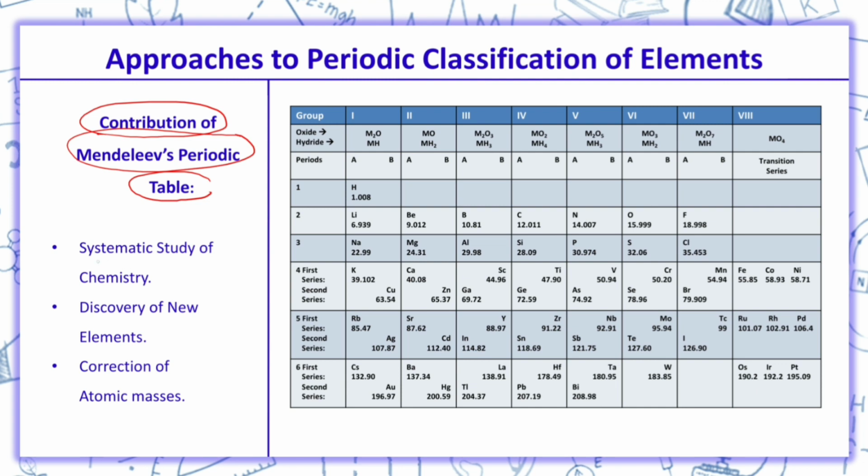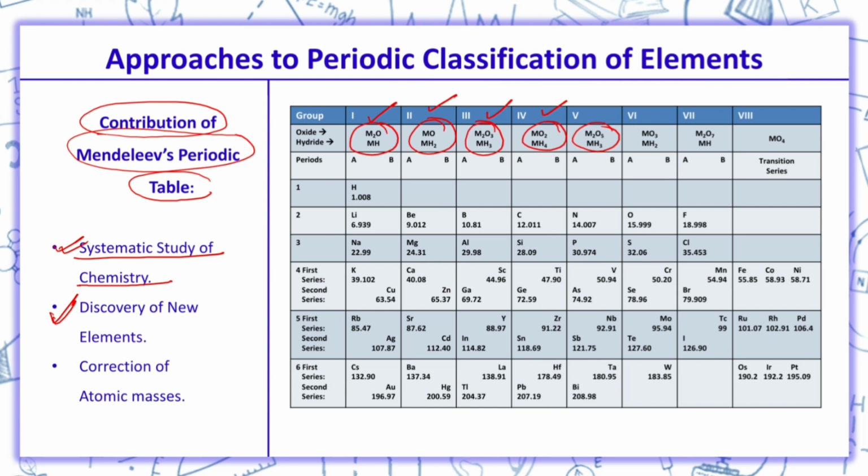So, first contribution was he did systematic study of chemistry. We can see over here he made oxides and hydrides, which no scientist had done. That means he did systematic study of chemistry, which oxide will be formed, which hydride will be formed, and according to that he classified.